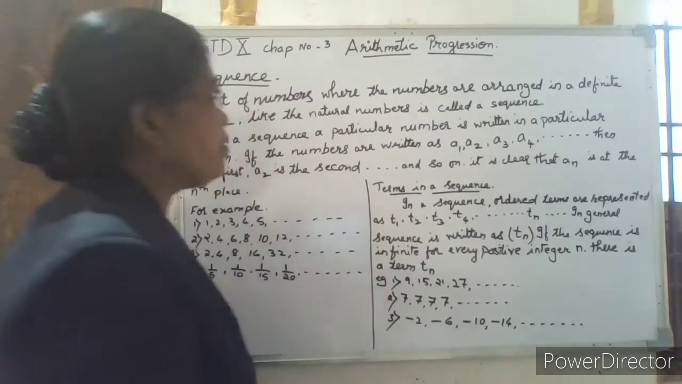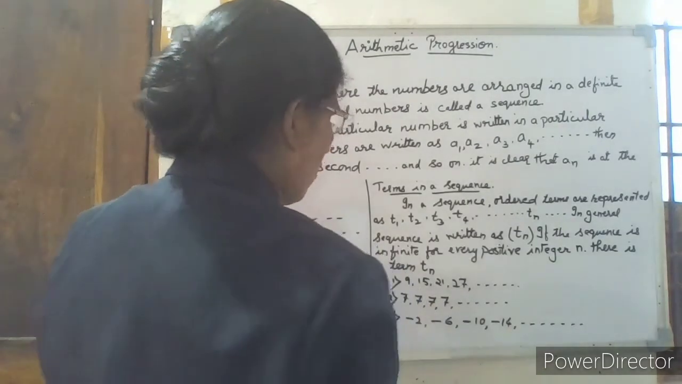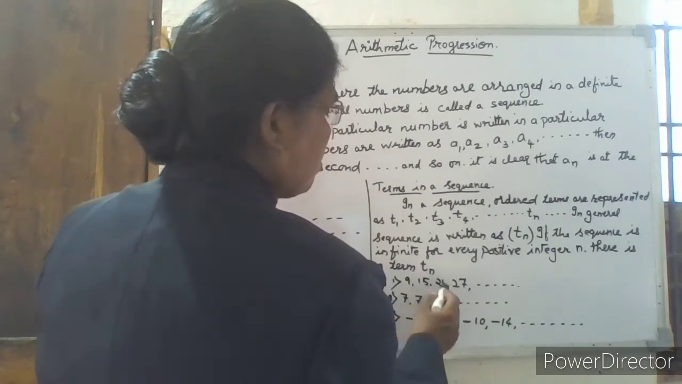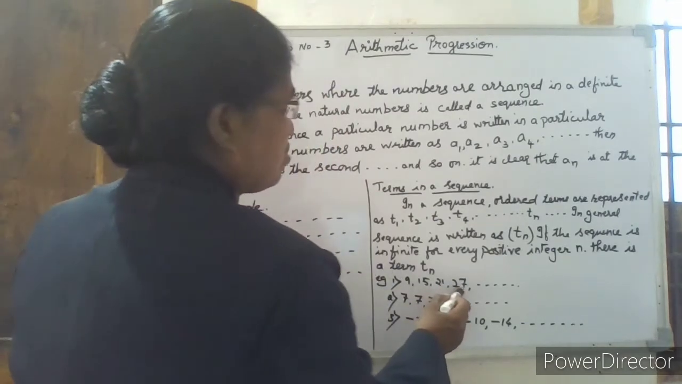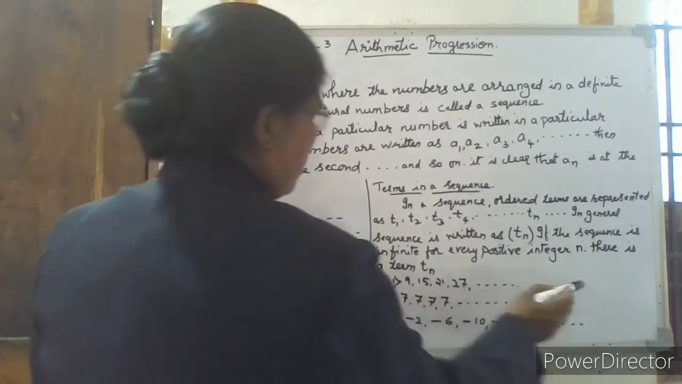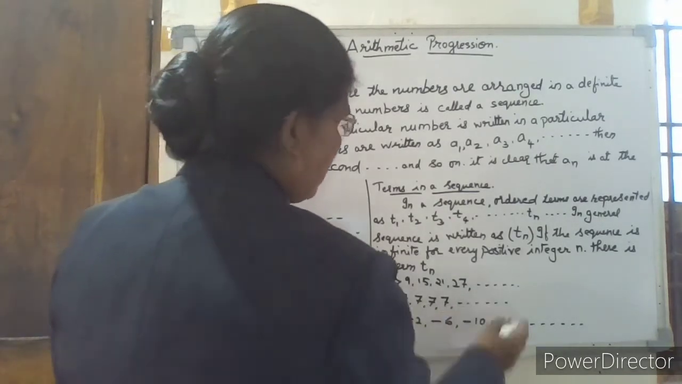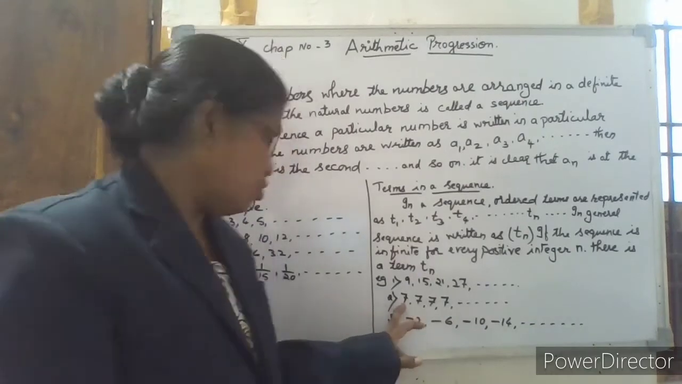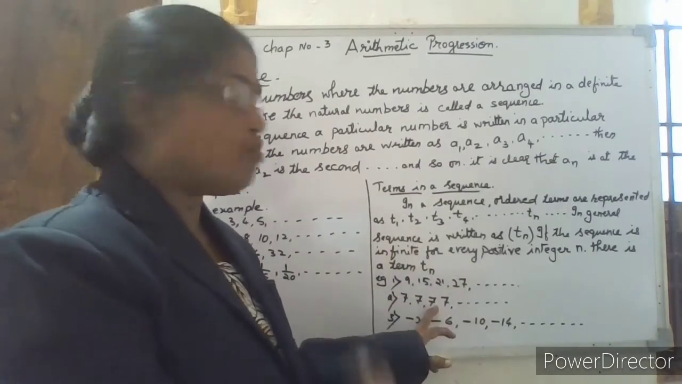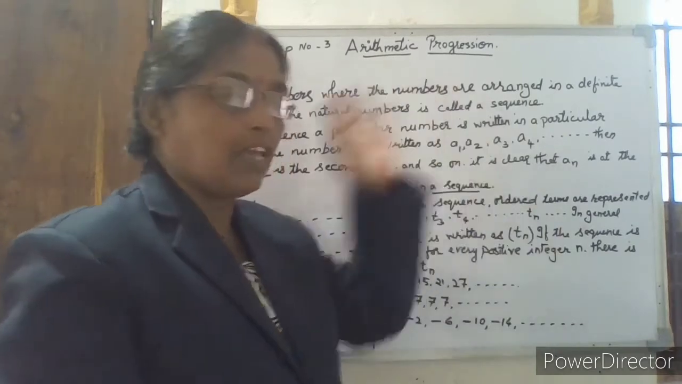For example, terms of a sequence: 9, 15, 21, 27 and so on. 9 plus 6 is 15, 15 plus 6 is 21, 21 plus 6 is 27 and so on. 9 is the first term, then second term, third term, fourth term and so on. Now in the second example, we have 7, 7, 7, 7. That means 7 plus 0 is the next term 7. To every previous term 0 is added, so we get the next terms as 7, 7, 7, 7 and so on.